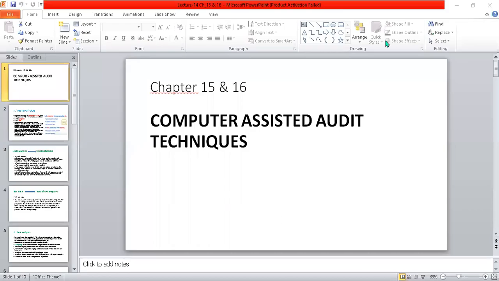Bismillahirrahmanirrahim. Now we are going to discuss chapter 15, computer assisted audit techniques. After studying the different accounting systems of a company with the point of view of an audit, now we have to study the computer assisted audit techniques.